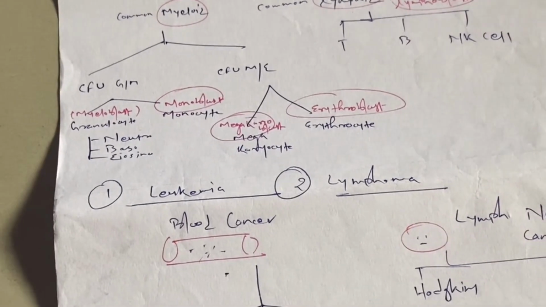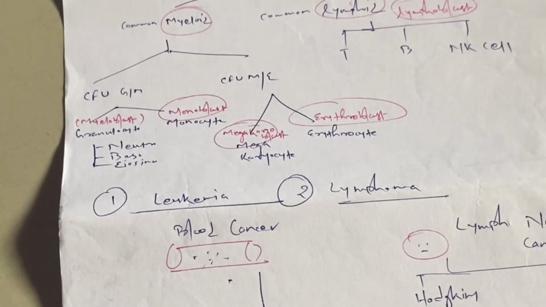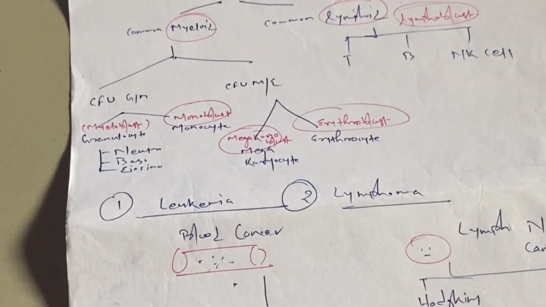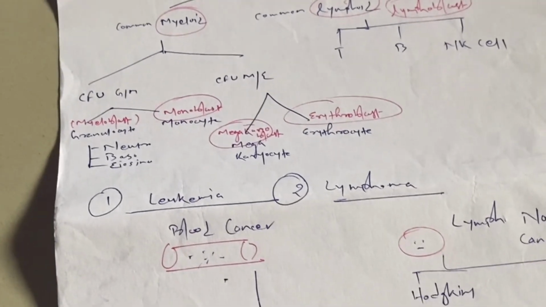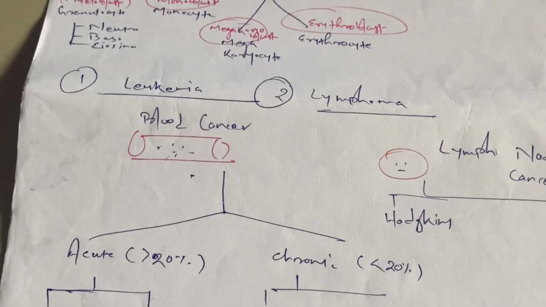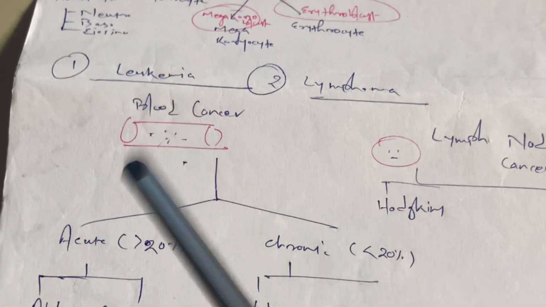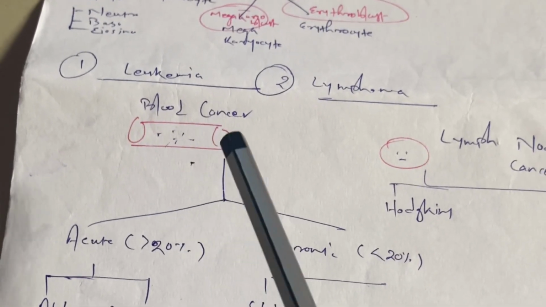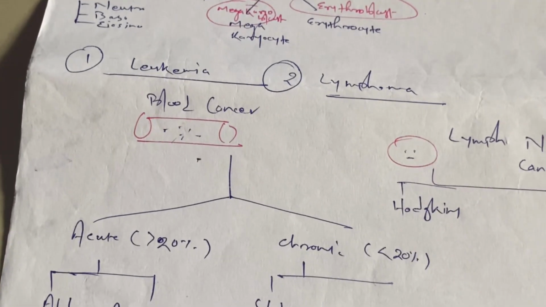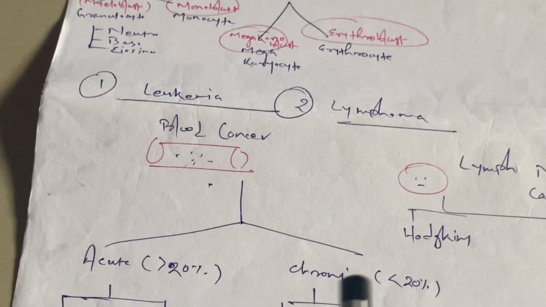The acute means it happens in a very short period of time. The chronic means it takes a longer time. We are now on leukemia. In case of leukemia, what happens? The number of blood cells increases. But there are two types, acute and chronic.